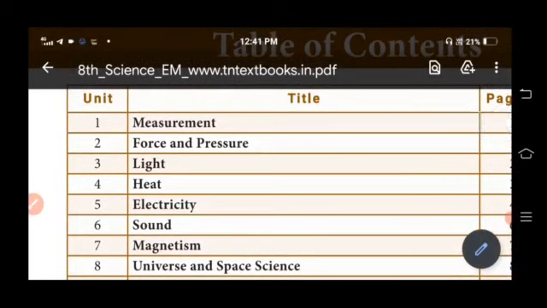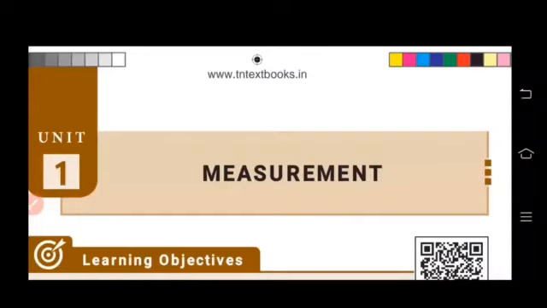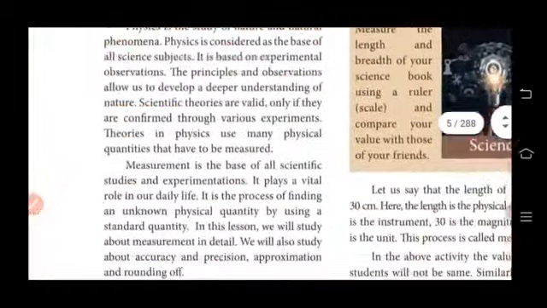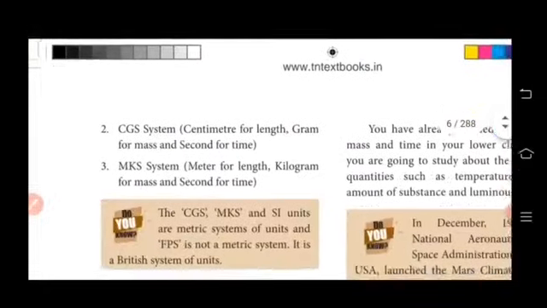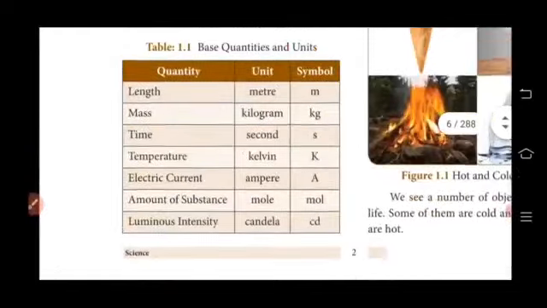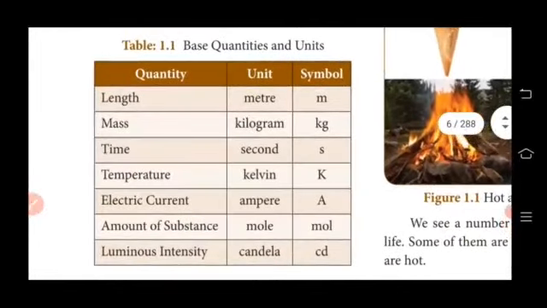So let me tell you what are the important question and answer from the book inside, and I am going to revise the book back 1 marks. Let's start from our first lesson, Measurement. So in Measurement, the first important question is 7 fundamental units. So the 7 fundamental base quantities and units are very important question and answer. So you have to read all these 7 quantities with their unit and symbol.